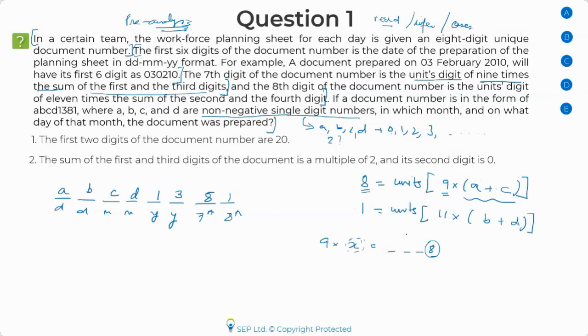Think of the table of 9. 9 times 2 gives me 18. So there's a good chance, so I should be able to infer that A plus C could be 2.